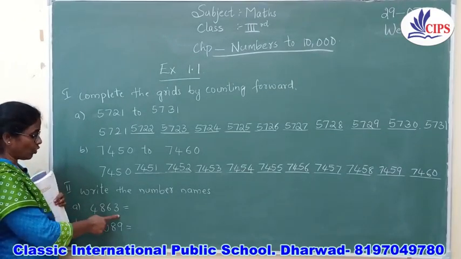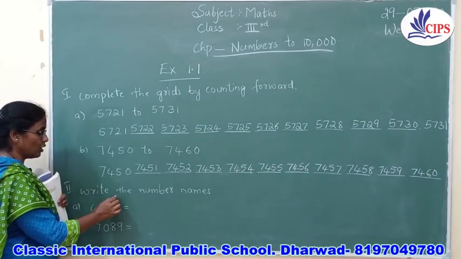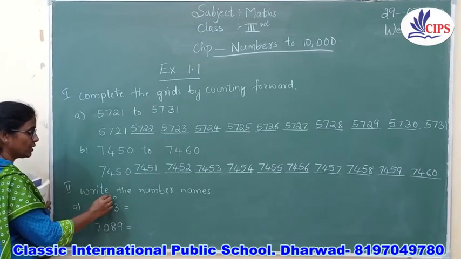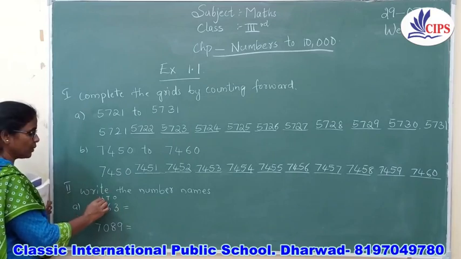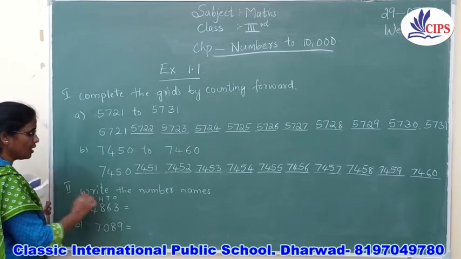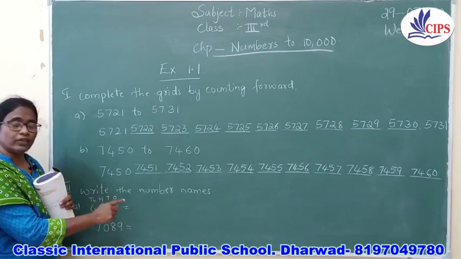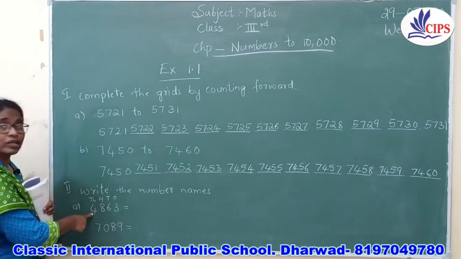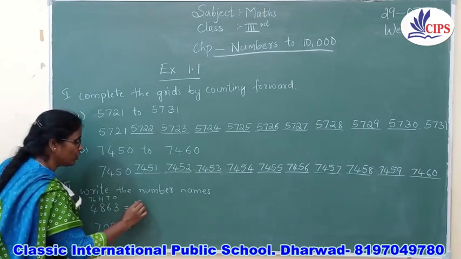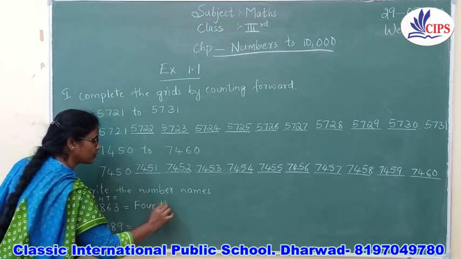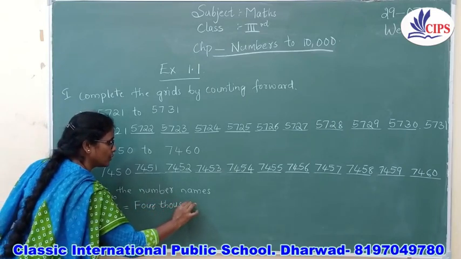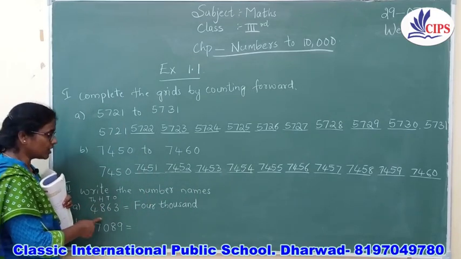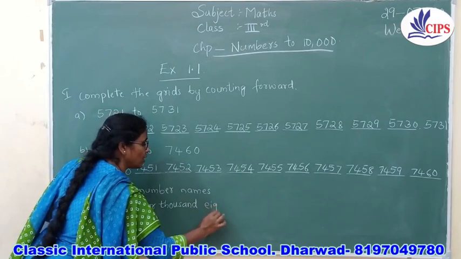Always remember, children, you have to always put the place value. So I am going to put the place value very small: this is the ones place, then the tens place, the hundreds place, and the thousands place. According to the place value itself, you can write the number. See, where is the 4? 4 is in the thousands place. So what are you going to write? 4,000. And 8 is in which place? It is in the hundreds place. You are going to write 800.